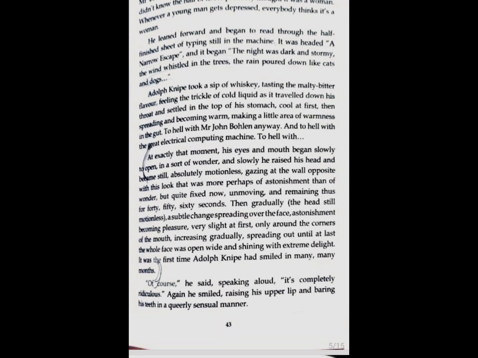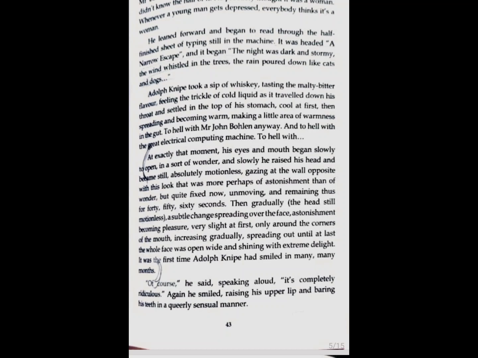So there, after the beginning, we get to know that Adolph Knipe, despite creating this machine, despite inventing this machine, is not at all happy. He's a significant part of it. His boss is happy, but he's not happy. Here we see another element of Adolph Knipe's character, where we get to see how this man is someone who's interested in writing stories. And how can we justify that? We cannot just write in a paper that he's a person who was interested in writing stories. This is the extract which we are going to use to justify that.